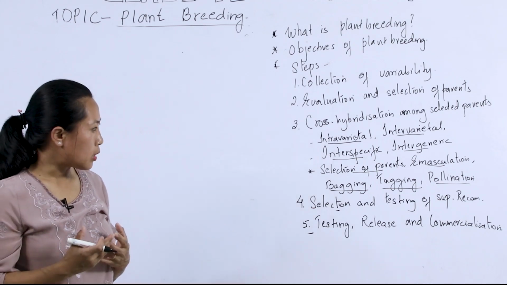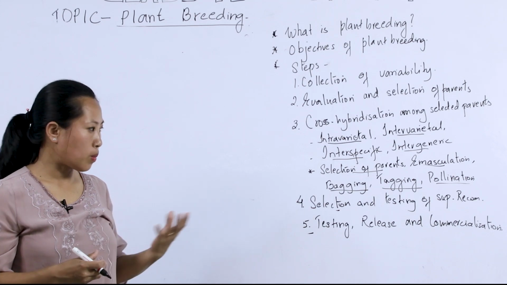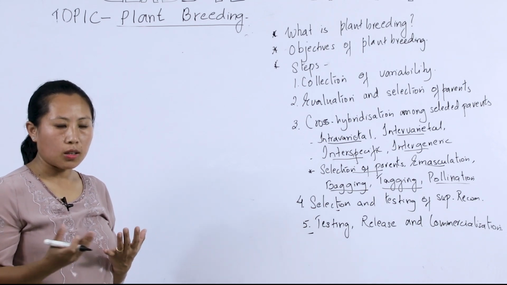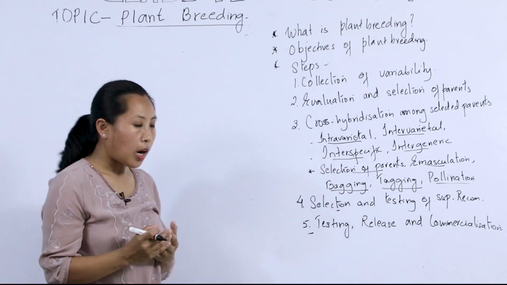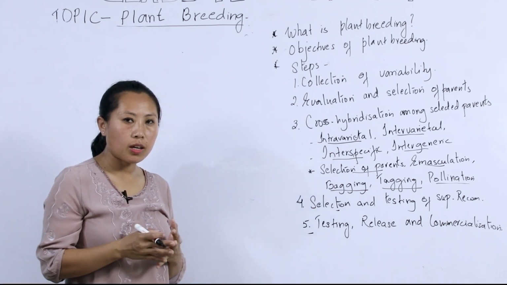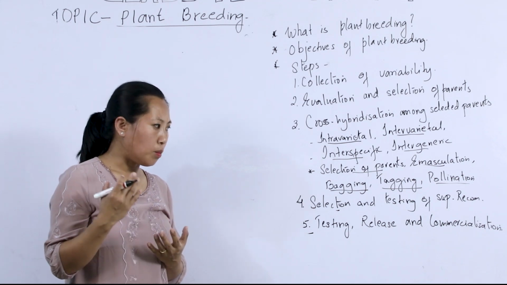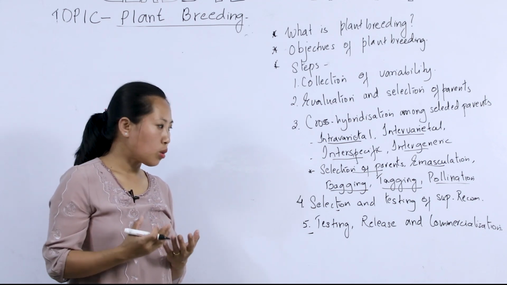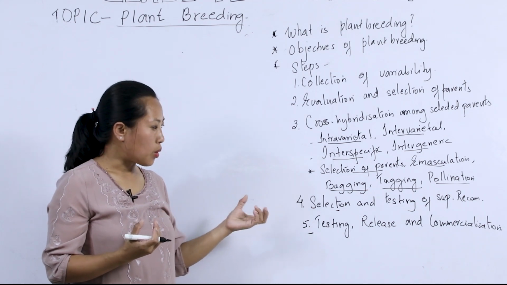Some of the varieties of crops developed through these plant breeding programs are wheat, like Kalyan Sonalika, rice like IR8, Jaya, Ratna, different varieties of sugarcane, and millets like Bajra, and also new varieties of millets.